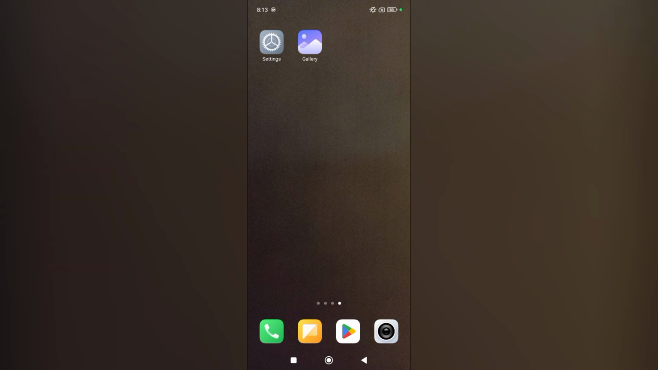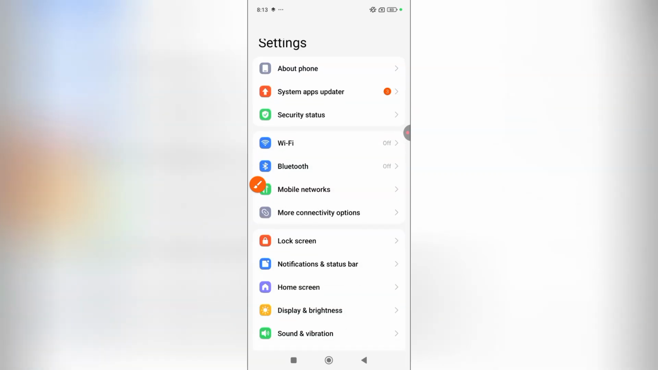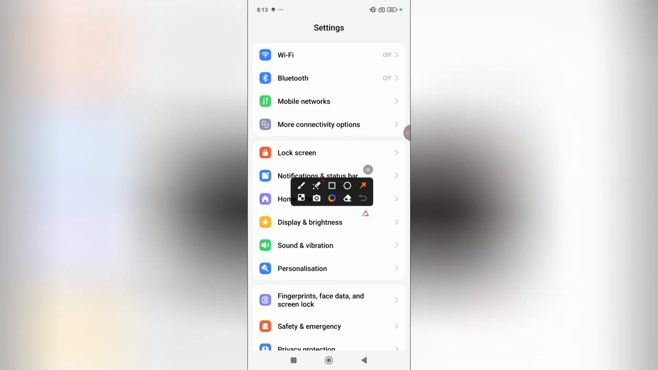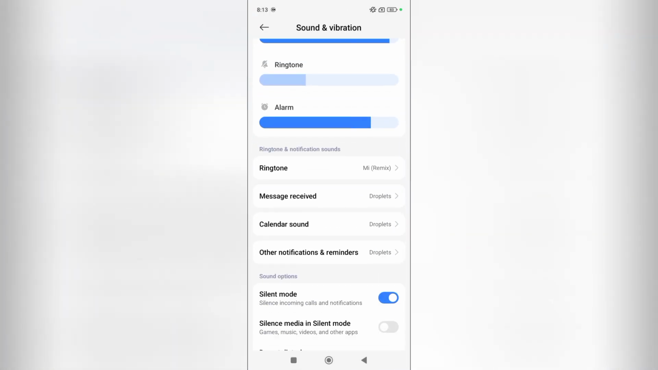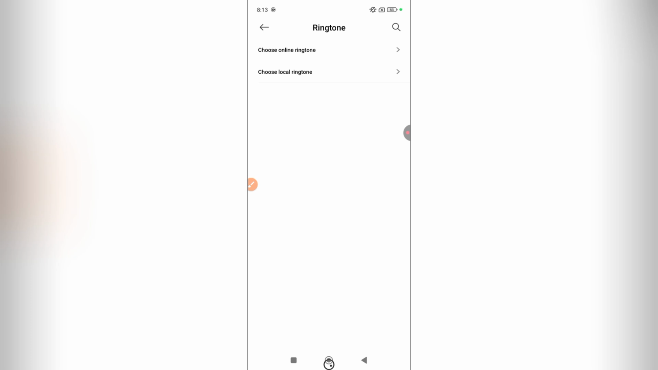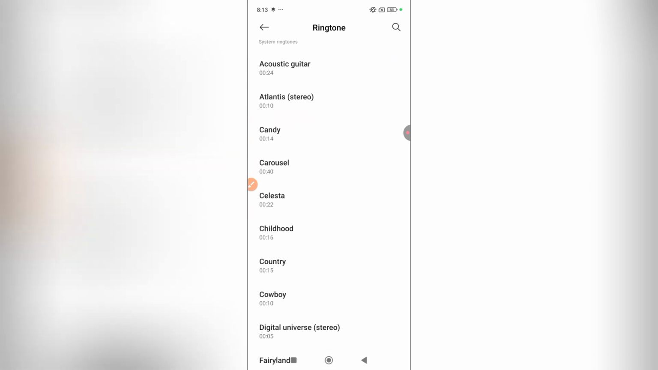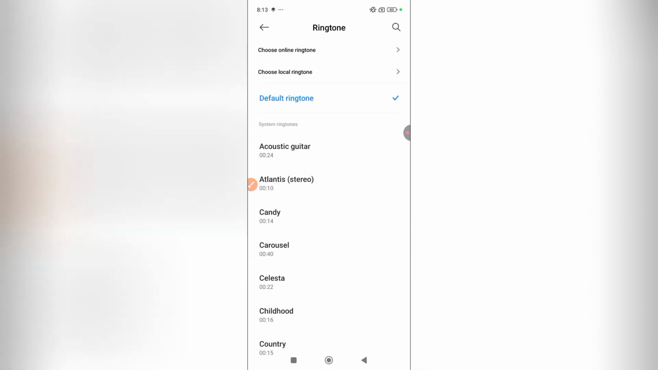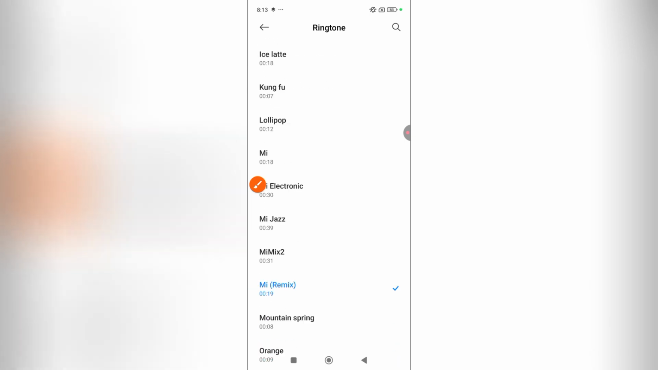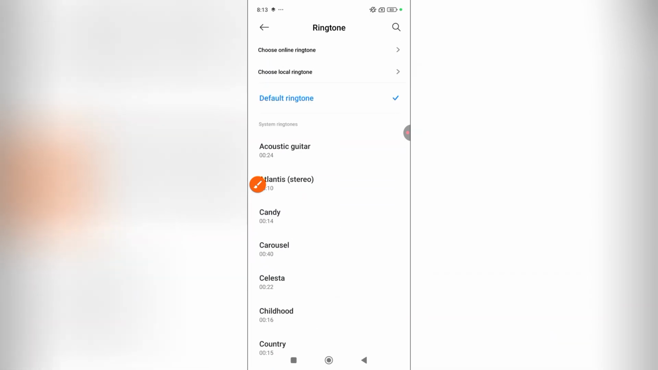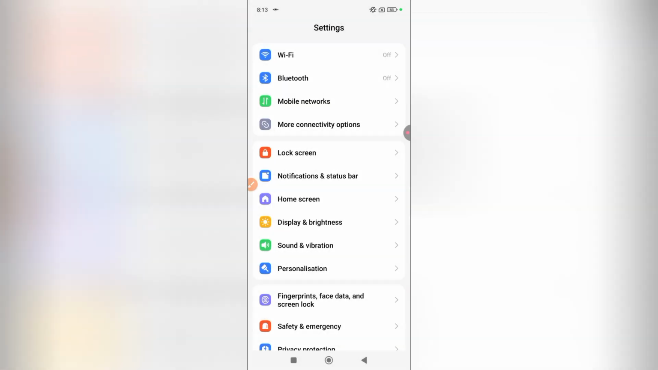Let's go. Find settings and tap on it. Then scroll down, select sound and vibration. Scroll down, find ringtone, tap on it. Select the ringtone you need: choose online ringtone, local ringtone, or default ringtone. Good. Okay, you did it. I hope it was easy and simple.